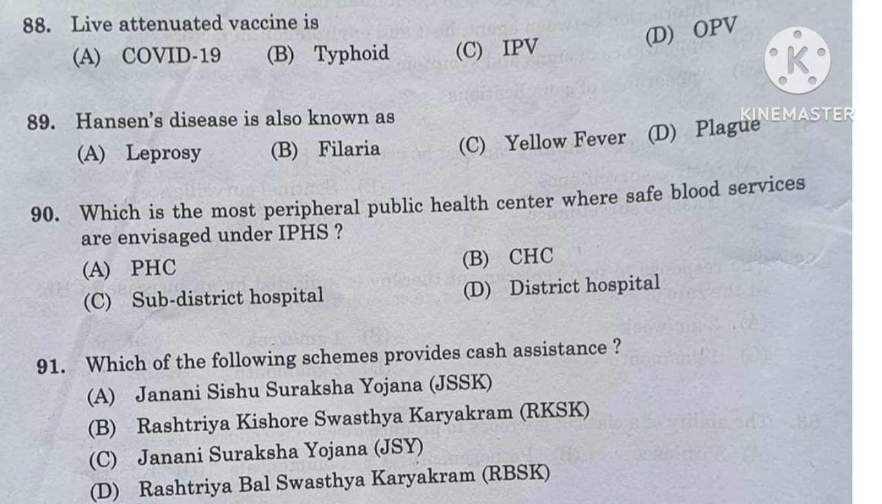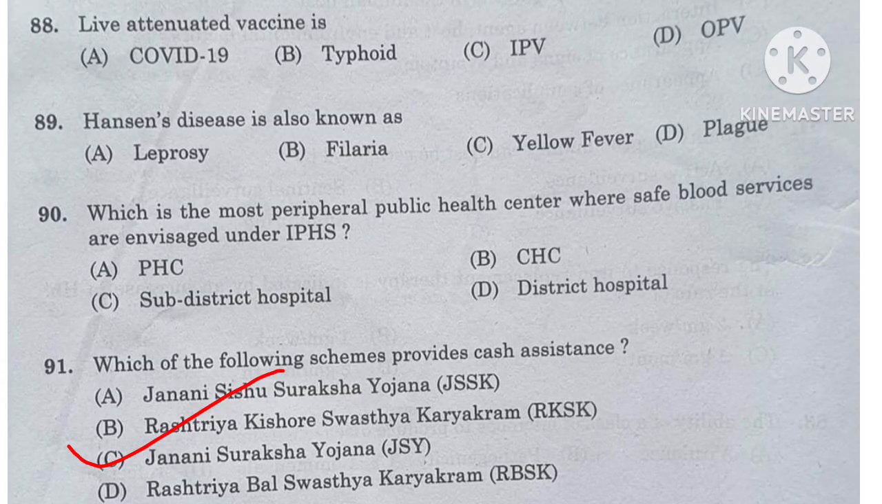Question number 91. Which of the following scheme provides the cash assistance? जननी शिशु सुरक्षा योजना, JSSK, राष्ट्रीय किशोर स्वास्थ्य कार्यक्रम, RKSK, जननी सुरक्षा योजना, JSY, or राष्ट्रीय बाल स्वास्थ्य कार्यक्रम, RBSK. And here the right answer is option C, जननी सुरक्षा योजना. JSY is a centrally sponsored scheme which integrates the cash assistance with delivery and post-delivery care.